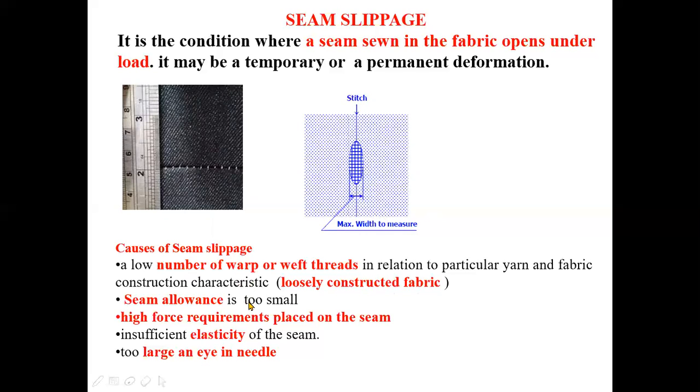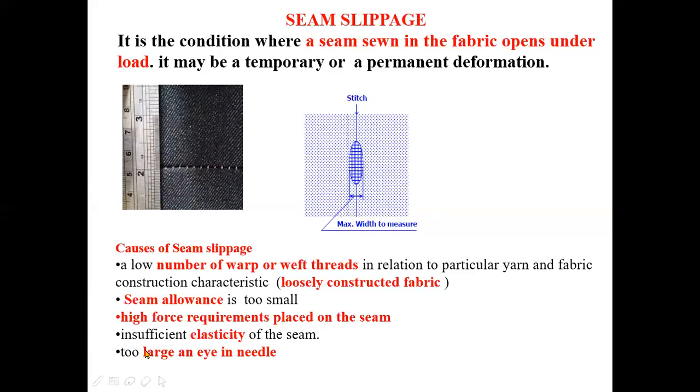Now, seam allowance is too small and high force requirement is placed on the seam. That means seam is subjected to a very high force. See here, if the seam is not subjected to a very high force, then this portion will never open. Okay, but if after stitching, it is immediately subjected to a high degree of load, then it will open up to a considerable extent.